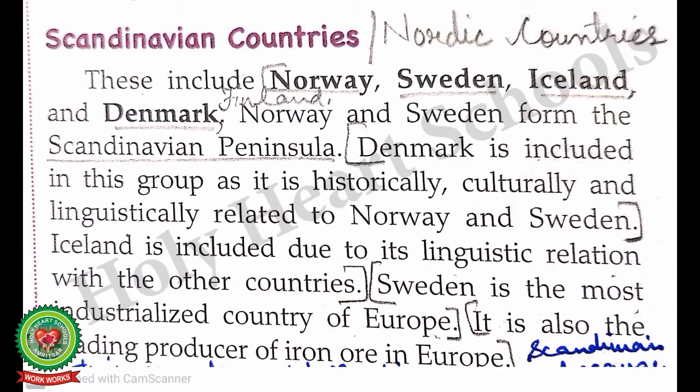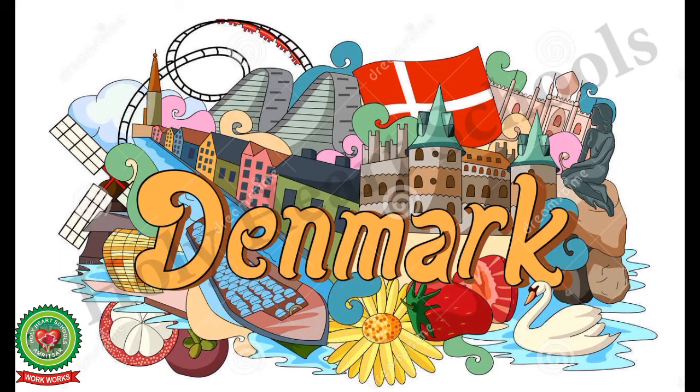So number 1, we will discuss the Scandinavian countries, which are also known as Nordic countries. These include Norway, Sweden, Finland, Iceland and Denmark. Denmark is included in this group as it is historically, culturally and linguistically related to Norway and Sweden.